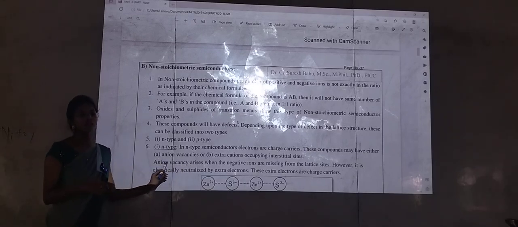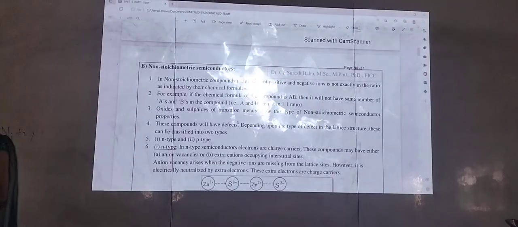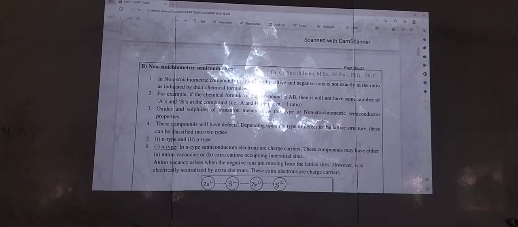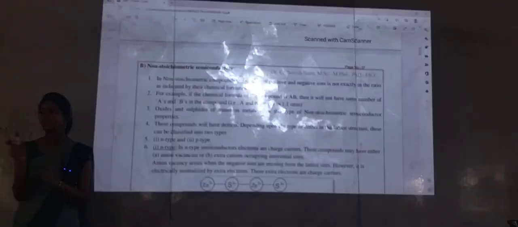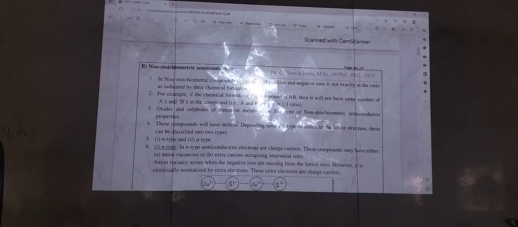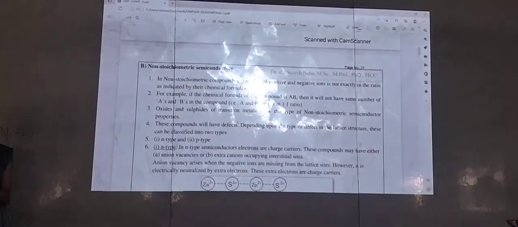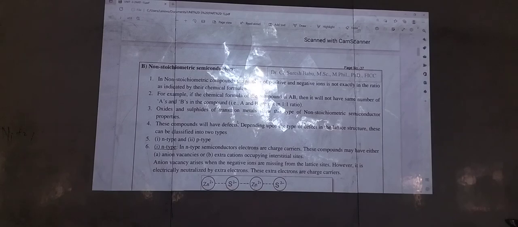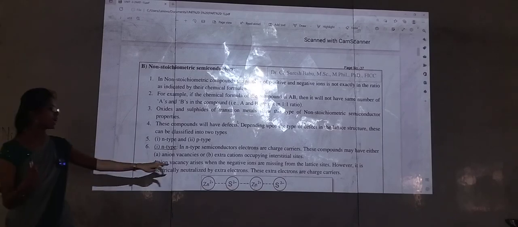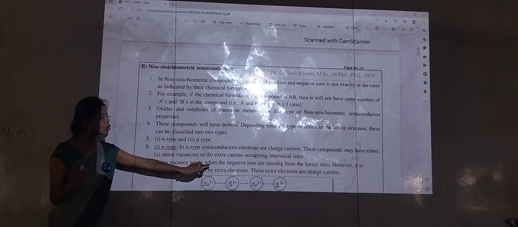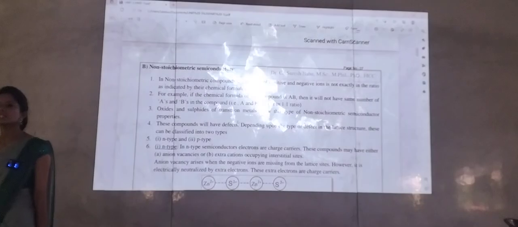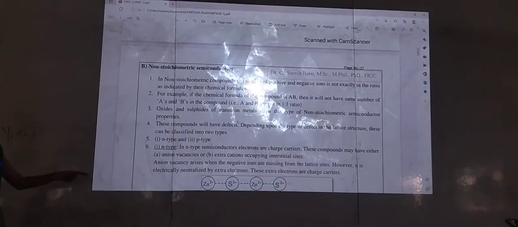First, anion vacancies. Anion means negative or positive? Negative. So vacancy means empty, and the negative charge is missing there. Next, extra cations occupying the interstitial sites.